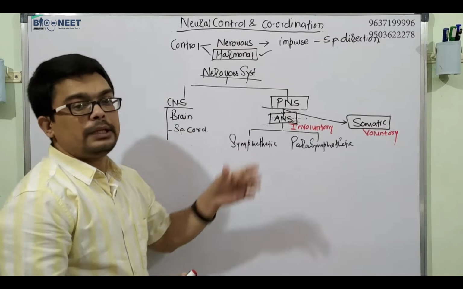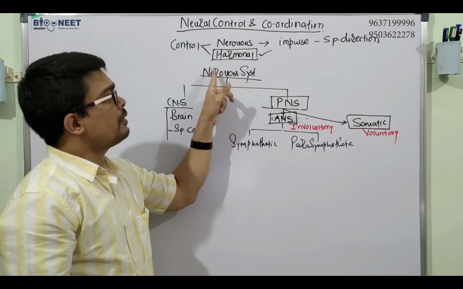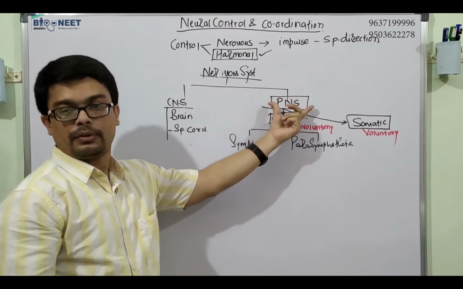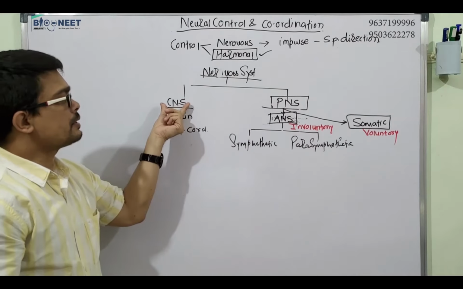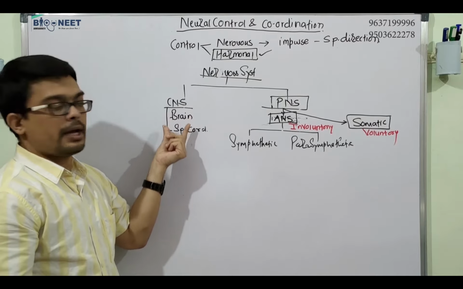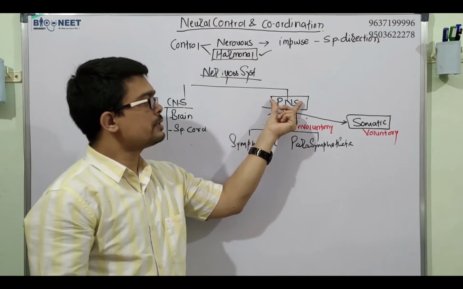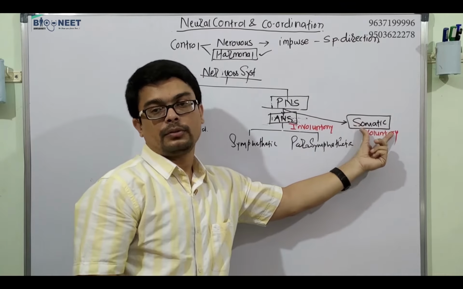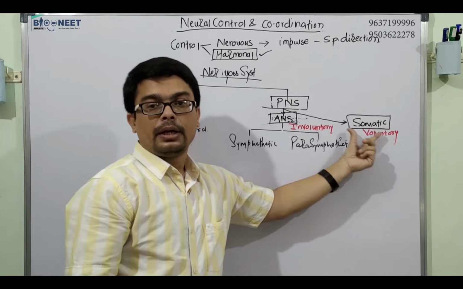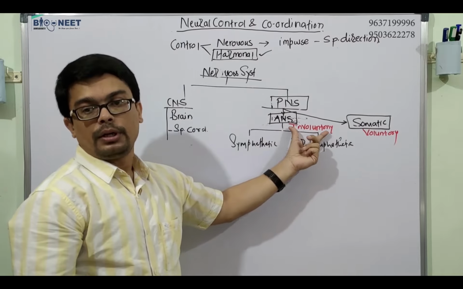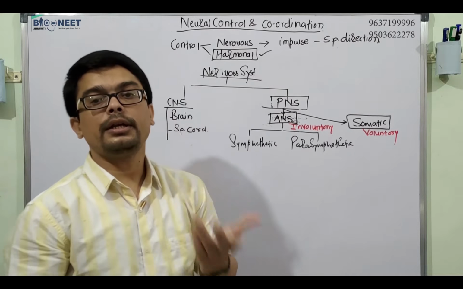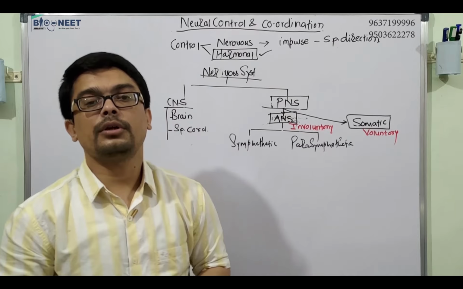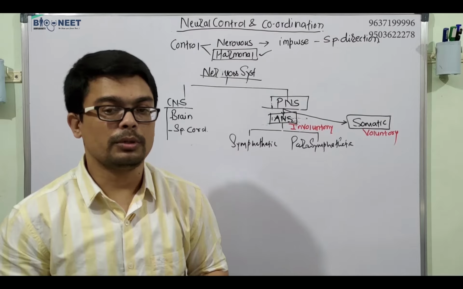So grossly, the nervous system is divided into the central nervous system and the peripheral nervous system. The central nervous system consists of the brain and spinal cord. The peripheral nervous system consists of the autonomous and somatic systems. Somatic is voluntary and autonomous is involuntary. The autonomous system is again divided into sympathetic and parasympathetic. This is the gross division of the nervous system in human beings.